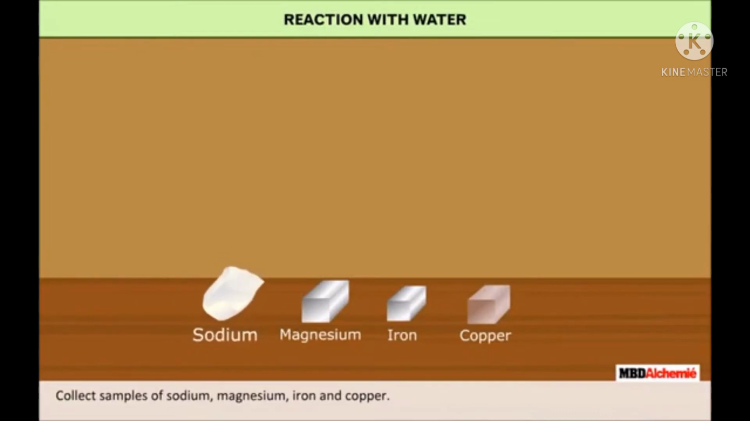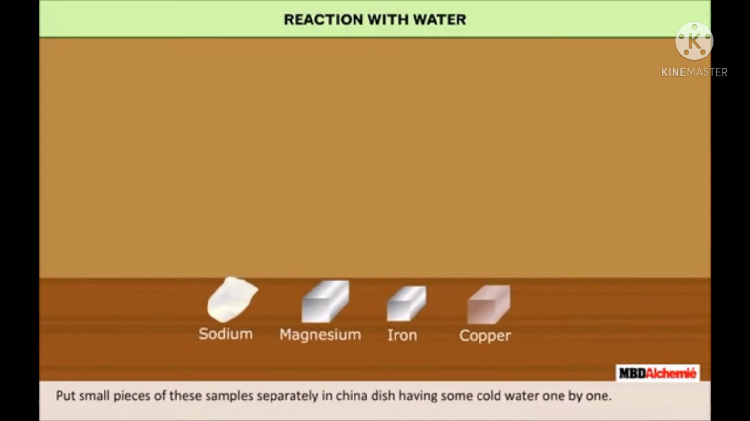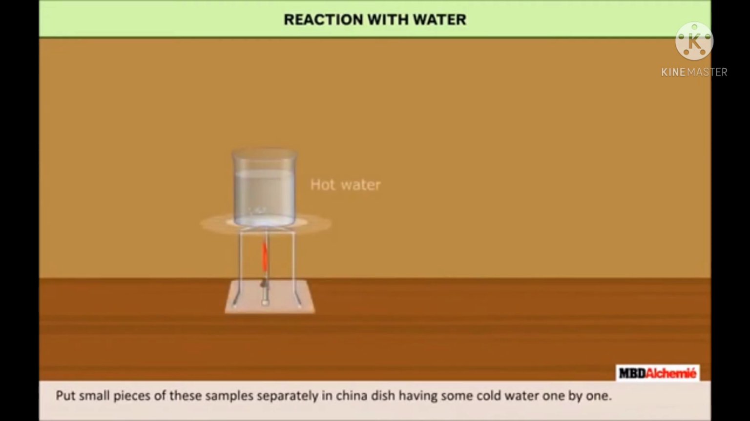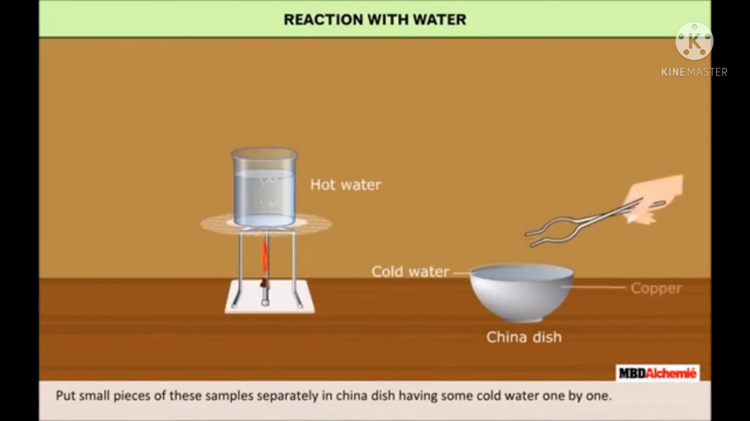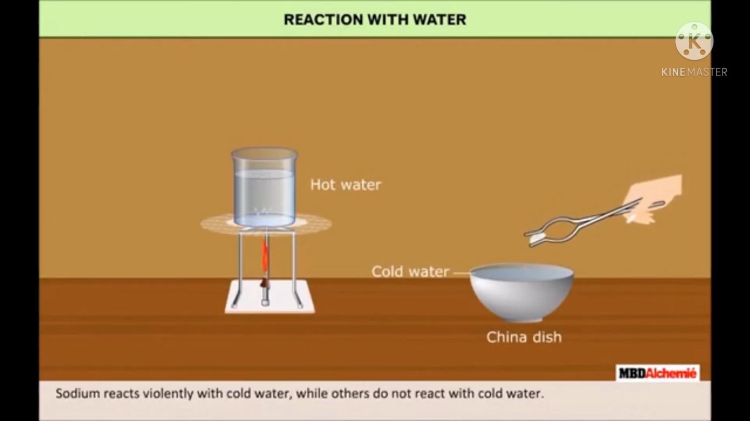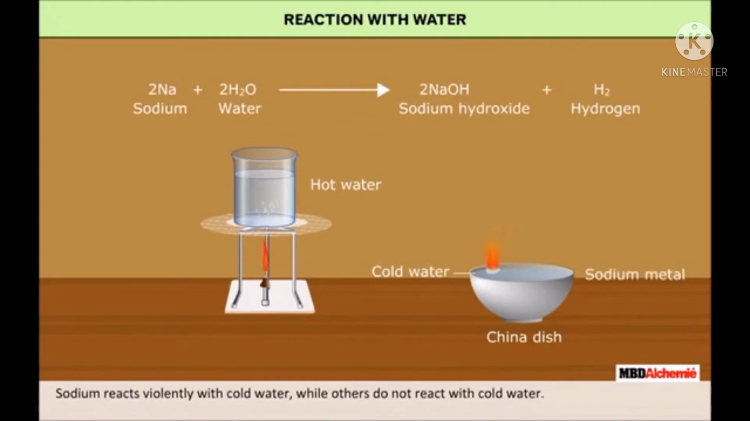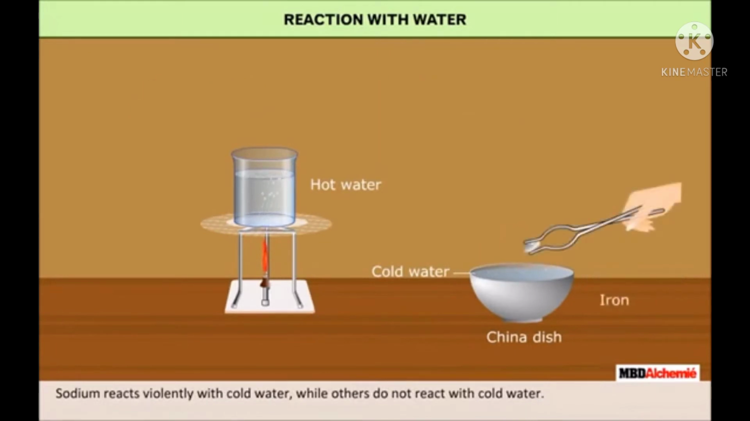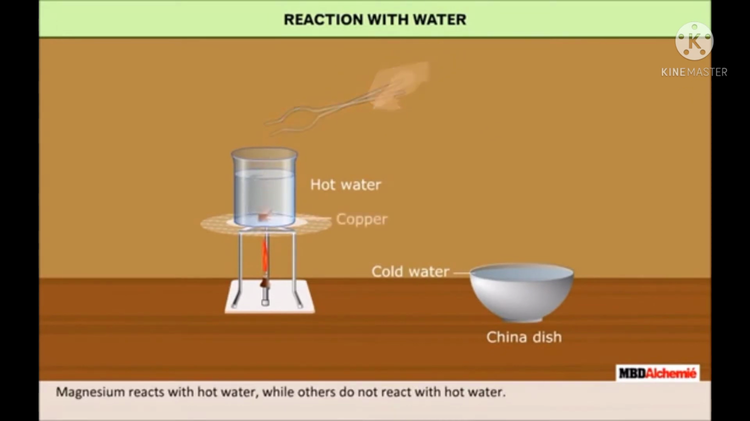Collect samples of sodium, magnesium, iron and copper. Put small pieces of these samples separately in a china dish having some cold water one by one. We will observe that sodium reacts violently with cold water while the others do not react with cold water, and magnesium reacts with hot water while the others do not react with hot water.